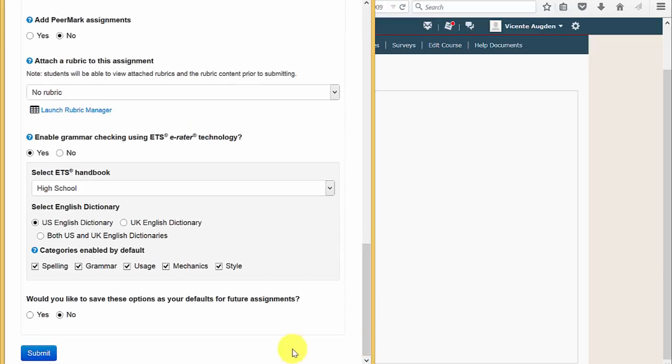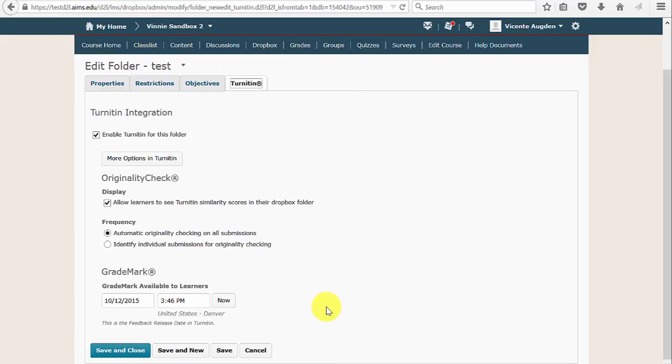And so then we also have our grammar check down here that we can set. Once you're satisfied with these, you simply click Submit, and then we'll be back onto this next screen. And so from now we can configure our originality recheck. By default, it's not checked, so we'll need to check allow learners to see Turnitin scores in their Dropbox folder.